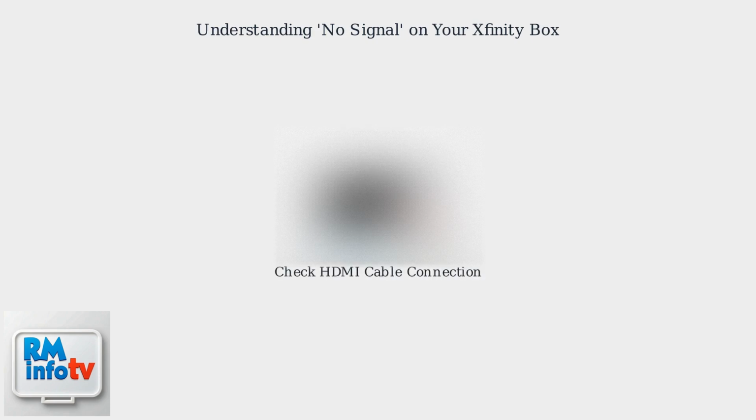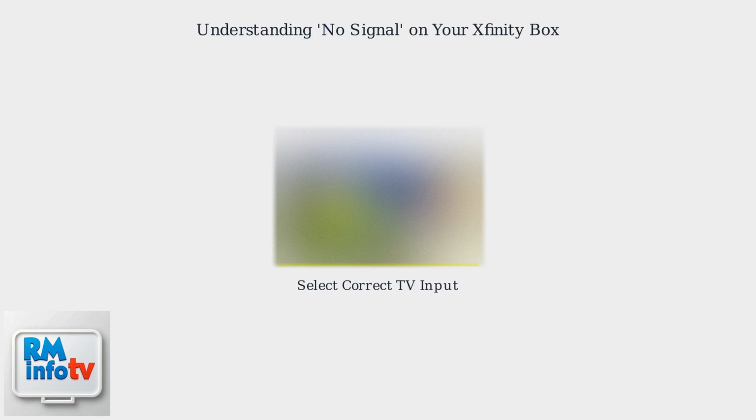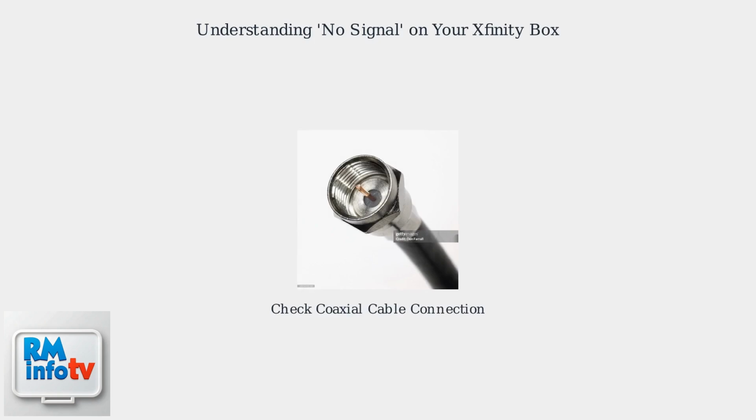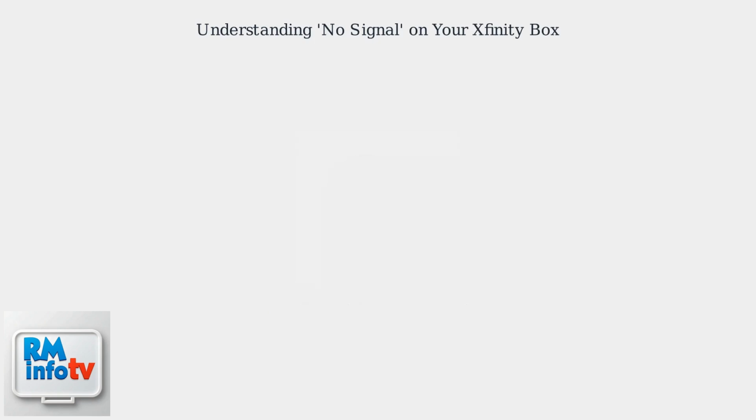First, ensure your HDMI cable is securely connected to both the Xfinity box and the correct HDMI input on your TV. Next, use your TV remote to verify you've selected the correct HDMI input channel. Then, check that the coaxial cable from the wall outlet to the box is firmly attached and undamaged.